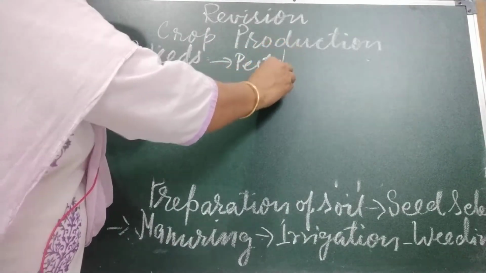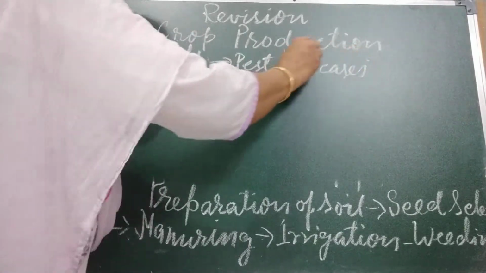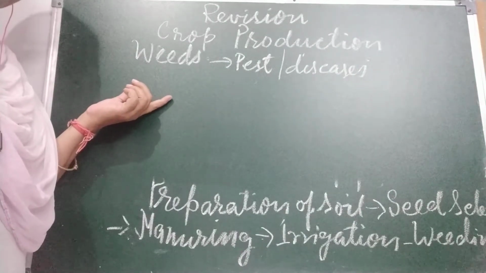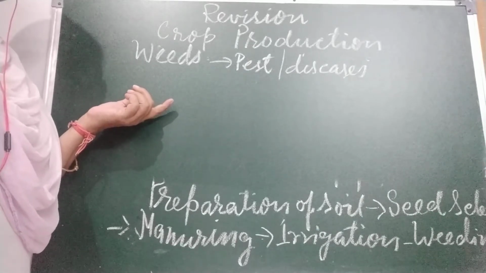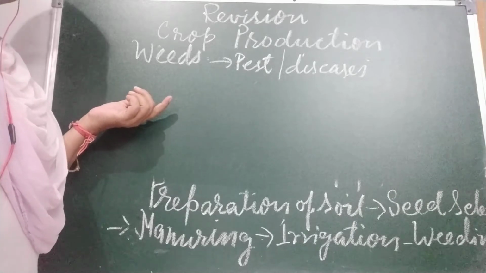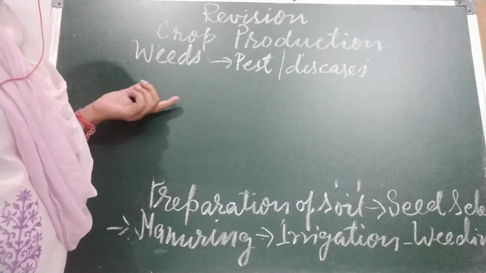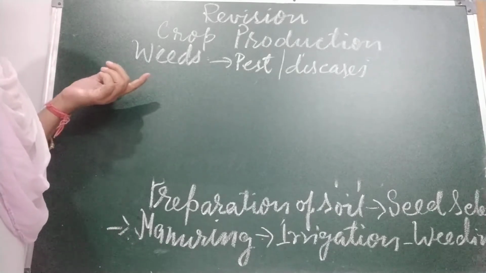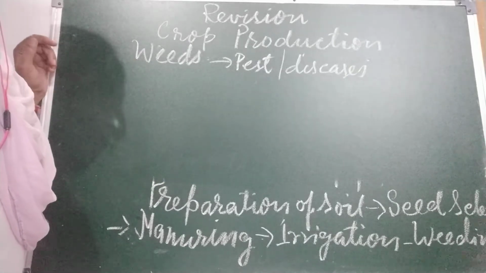By spraying pesticides and insecticides, we protect the crop from diseases. Pests can be controlled by pesticides, which are poisonous chemicals. Pesticides kill pests as well as their eggs and larvae, but do not affect the plant. Insecticides are used to kill insects, and rodenticides are used to kill rodents. All these destroy the crop, so we can use these chemicals.